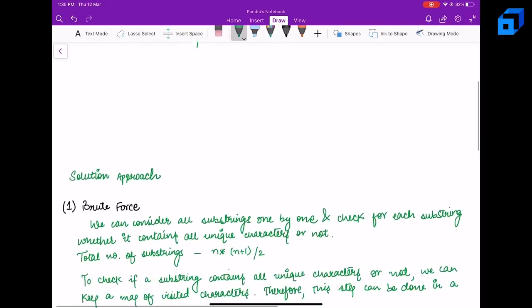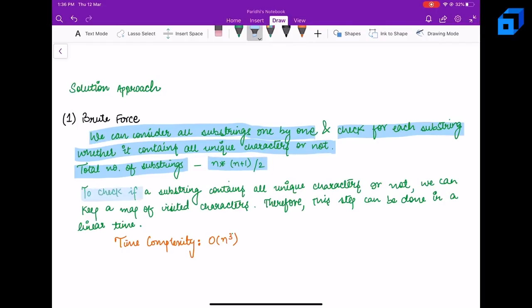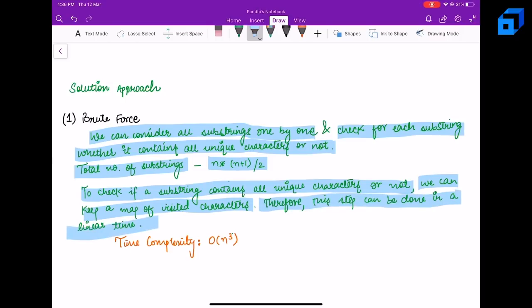Let's see that. There is a brute force solution which says that we can consider all substrings one by one and check for each substring whether it contains all unique characters or not. The total number of substrings is n into n plus 1 by 2. To check if a substring contains all unique characters, we can keep a map of the visited characters. Therefore, this step can be done in linear time. So the total time complexity of calculating all the substrings and checking if they contain unique characters is going to be order of n cube.